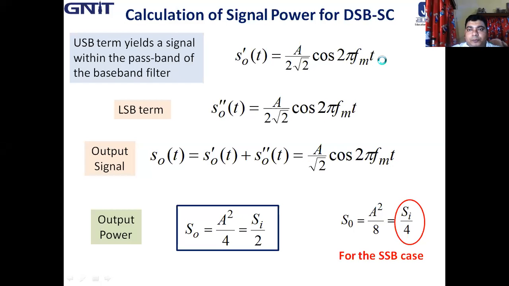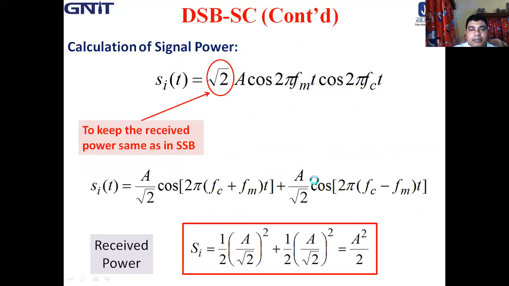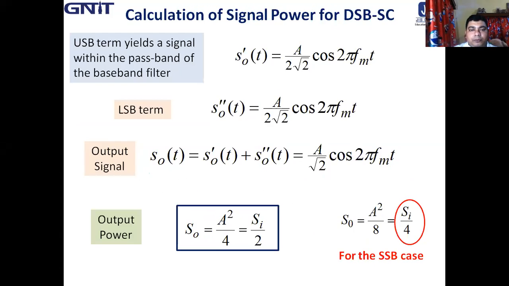Which has an output power S0, which is half into (A by √2) whole square, so that is A square by 4. So the input power was A square by 2 and A square by 4 is the output power. So the output power S0 is equal to Si by 2.